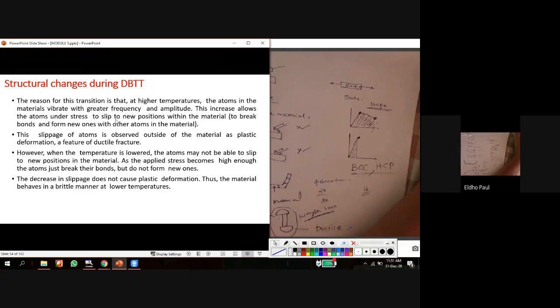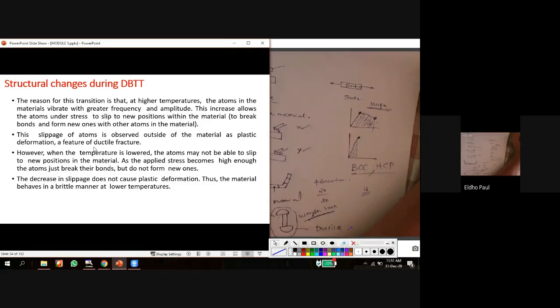Okay, so bond breaking happens and then a bond forms again with the adjacent atom. So plastic deformation occurs at higher temperature without any fracture. So this slippage of atoms is observed outside the material as plastic deformation. That is a feature of a ductile fracture.